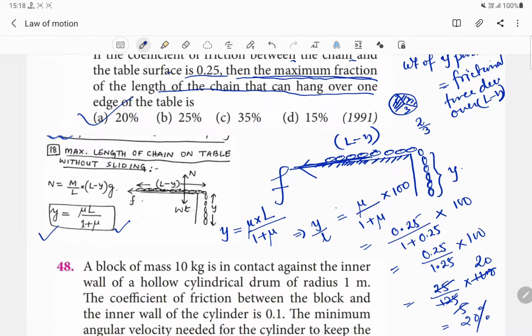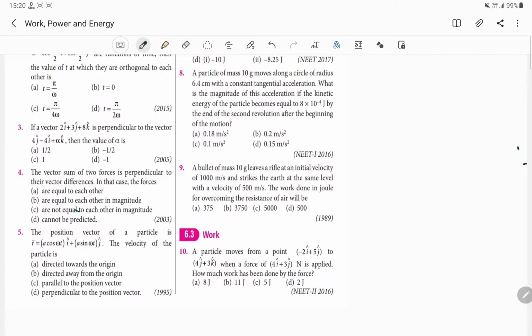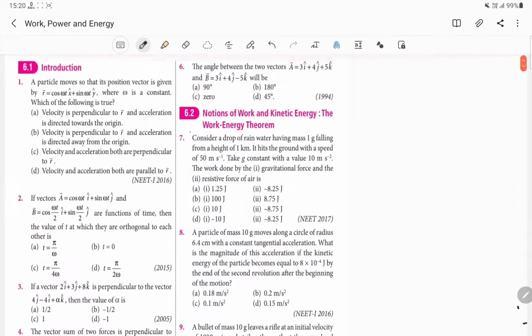This will be the last question for our law of motion, and we will begin with our new chapter, that is work, power and energy. Now let us continue with work, power, energy. We know that in the last chapter we have seen that if a body of mass m is being acted upon by an external force F, then this body will change its position, producing a displacement over here. Let us suppose this displacement is S.